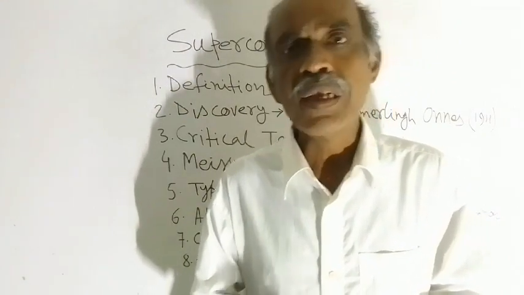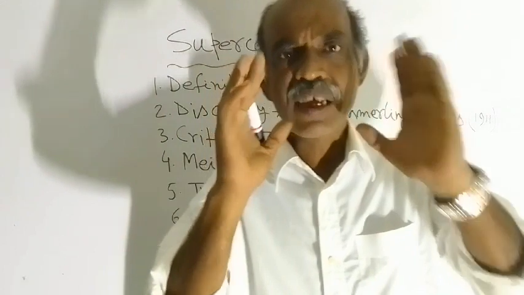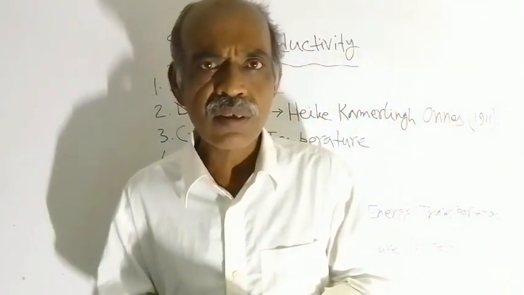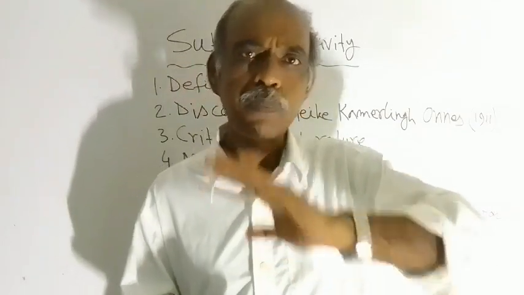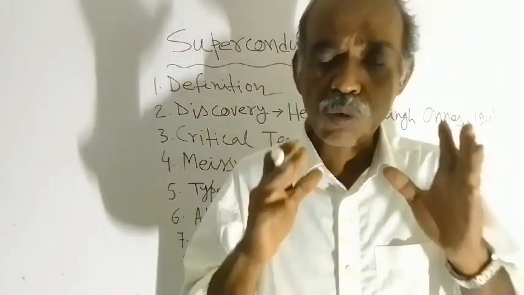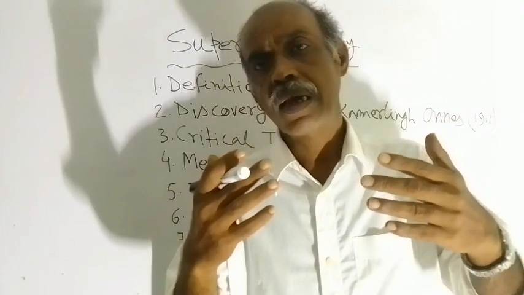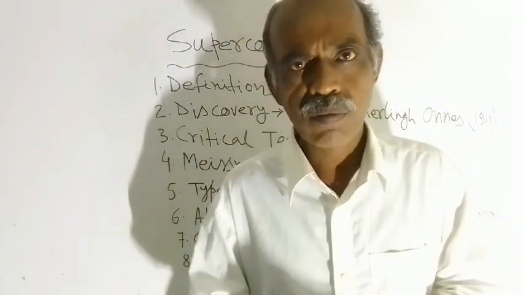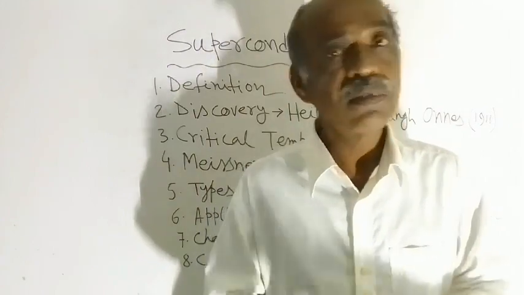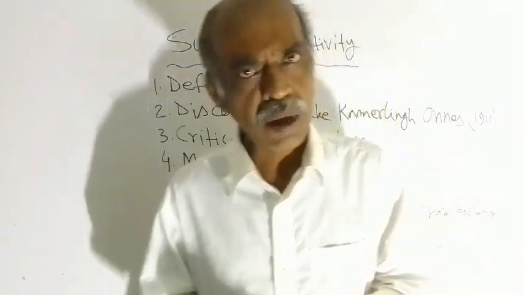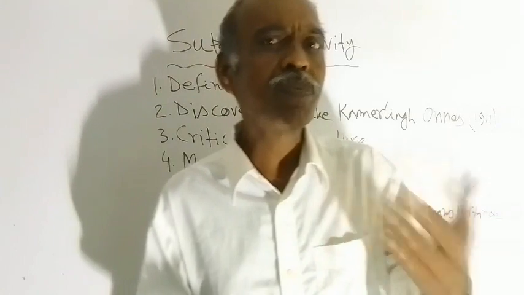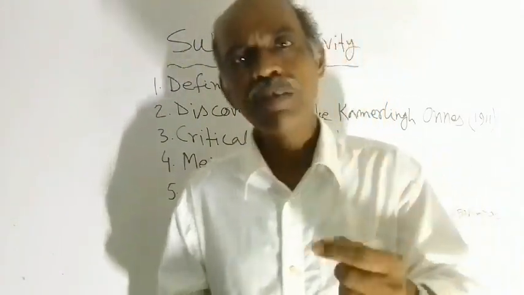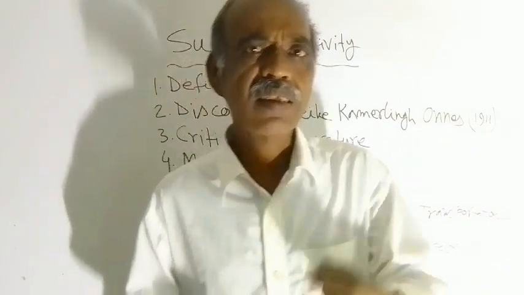So to minimize those energy losses, if you use superconducting materials to manufacture the power cables, then in those cases energy loss will be minimal, right? So in certain cases power cables are manufactured using superconducting materials. So purpose is what? Purpose is only to minimize the energy loss.